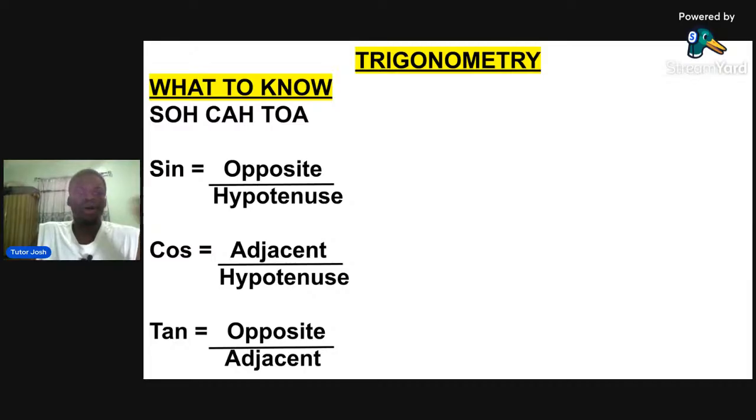Now we need to know what our trig function is. SOHCAHTOA, right? These are just the basic mathematics we need to know. SOHCAHTOA, which is actually sine, opposite, hypotenuse; cos, adjacent, hypotenuse; tan, opposite, adjacent, right? And we know that obviously our sine is equal to what? Opposite over hypotenuse, if you are using our right angle, right? Our cos is equal to what? Adjacent over what? Hypotenuse. And our tan is equal to what? Opposite over what? Adjacent. Okay, I'm very sure we are familiar with our right angle triangle.